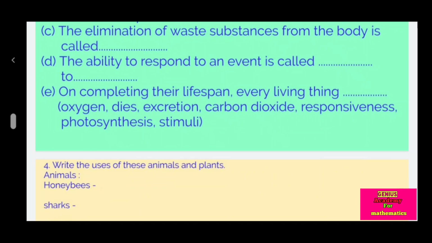The elimination of waste substances from the body is called excretion. The ability to respond to an event is called responsiveness to stimuli.